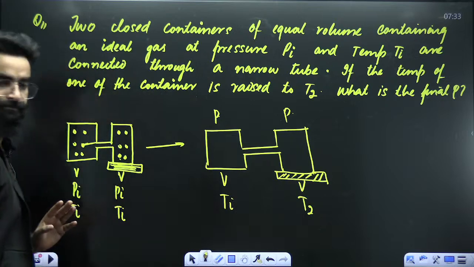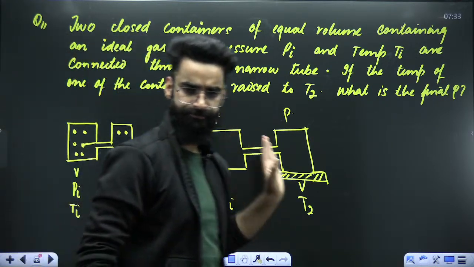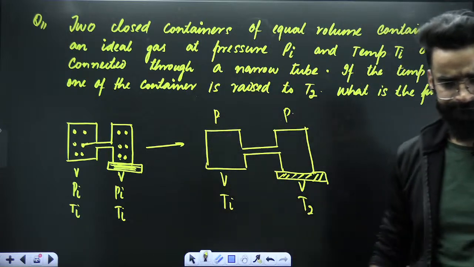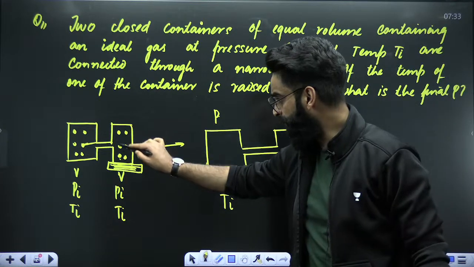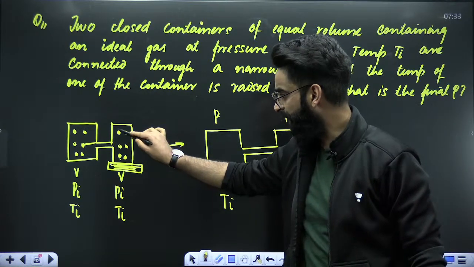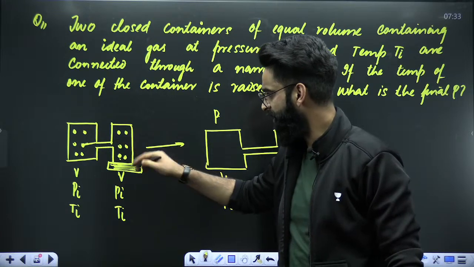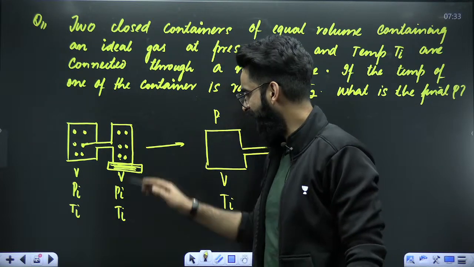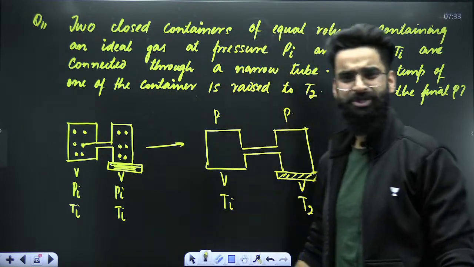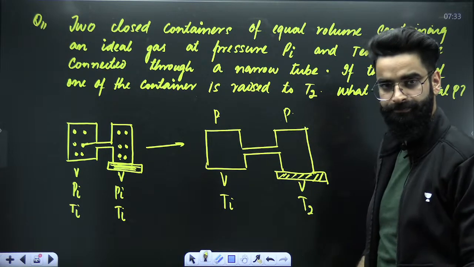I hope it's clear. So before the arrow, it's before mixing. After the arrow, it's after mixing. Do you agree with this? So we have increased the temperature of one of the chambers. This part, we are increasing its temperature. So its pressure will increase. There will be a pressure difference. And due to the pressure difference, the gas will start moving from higher pressure to lower pressure. And finally, the intermixing will stop. There will be no net movement finally, when the pressure on both sides becomes equal.